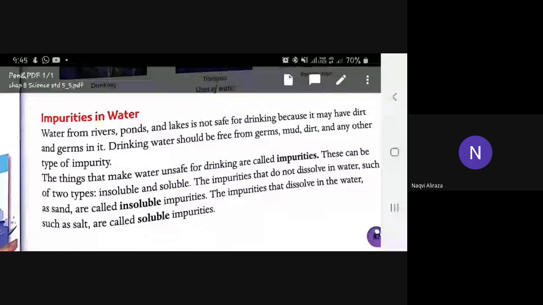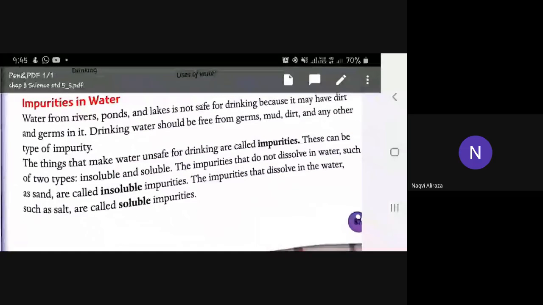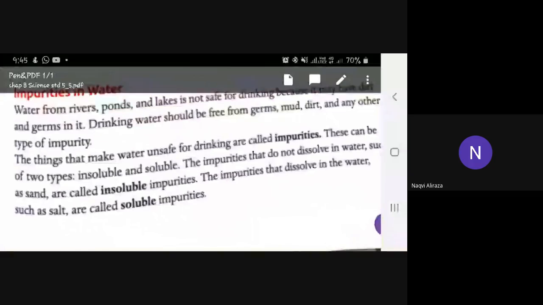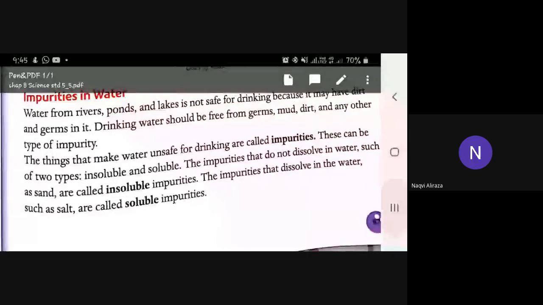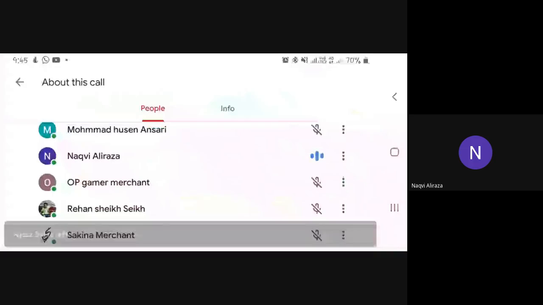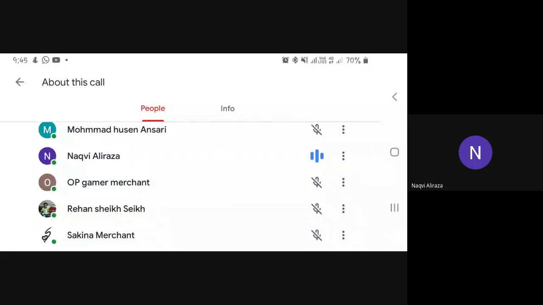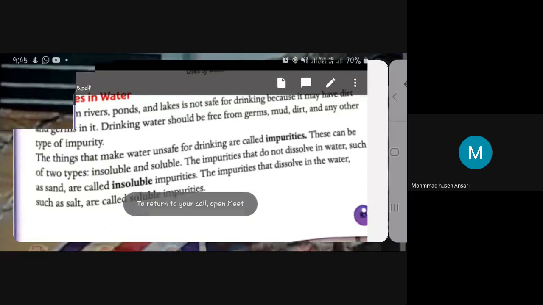New voice please. Who will read? Boys. Naqvi Ali Raza. Mohammad Hussain Ansari. Yes, ma'am. Mohammad Hussain Ansari, open your mic. Rehan Sheikh, open your mic. Ansari, start reading.